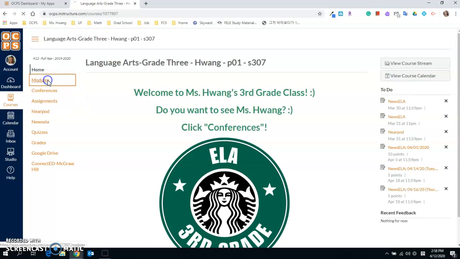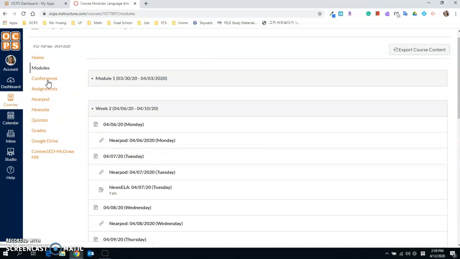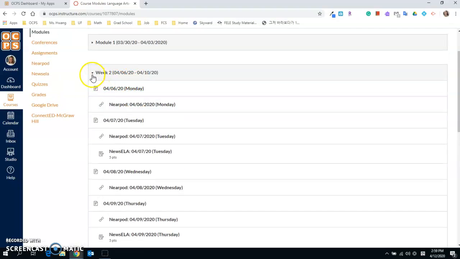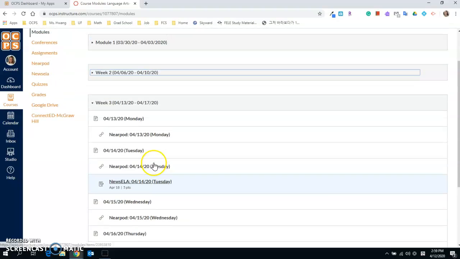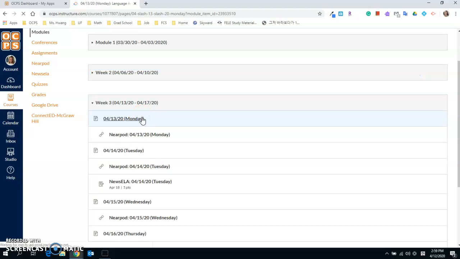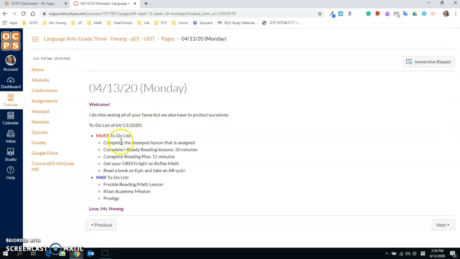And I'm going to go to my modules. And then again, you can click on the arrow to minimize it. So I can only see the week 3 materials, which starts tomorrow. And then Monday, I'm going to start from the announcement. Must to-do list, you have your Nearpod lesson, reading, iReady reading lesson, and I also added Reading Plus lesson, and